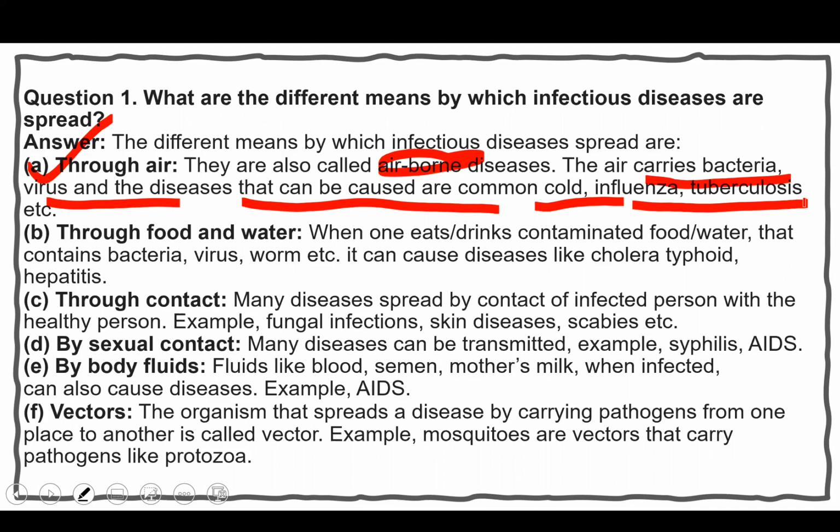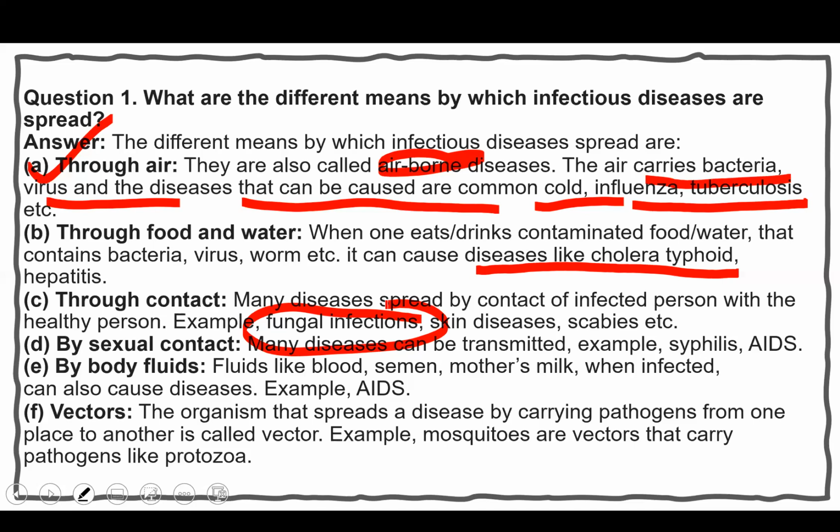Through food and water, when one eats, drinks contaminated food and water that contain bacteria, virus, worms, it can cause diseases like cholera, typhoid, hepatitis. We should not take in contaminated food or water. Through contact, many diseases spread by contact of an infected person with a healthy person, like some kind of skin diseases, they can spread by contact.